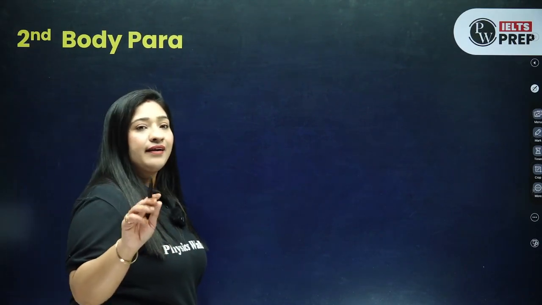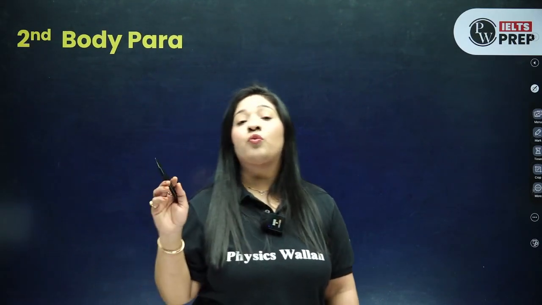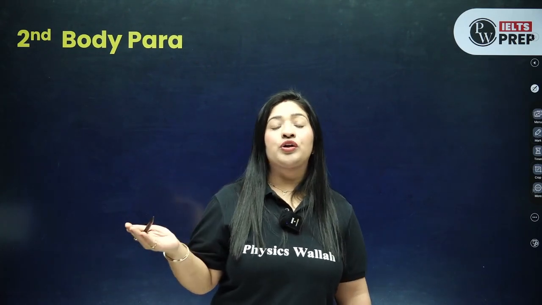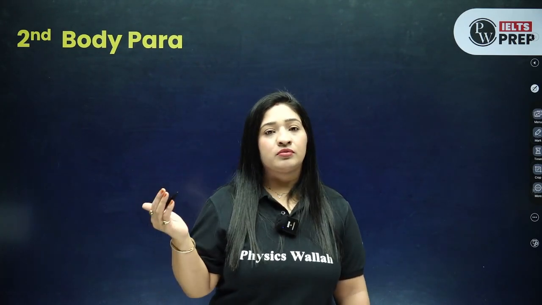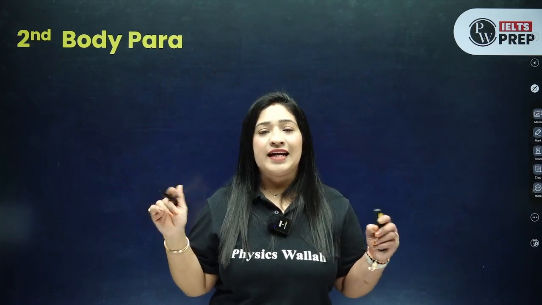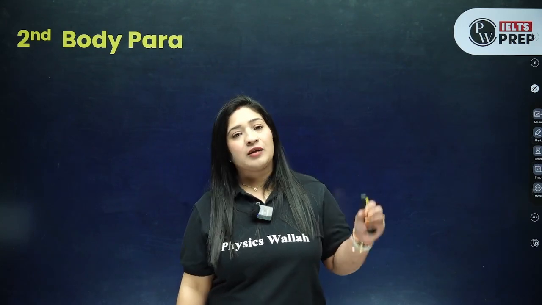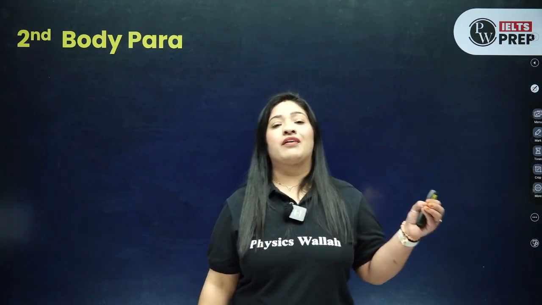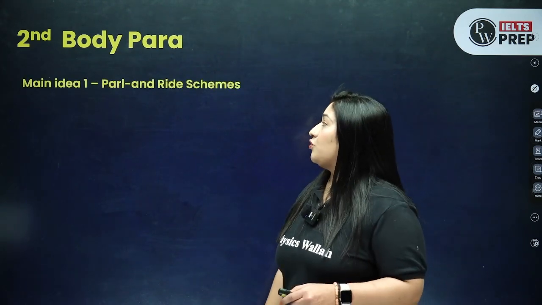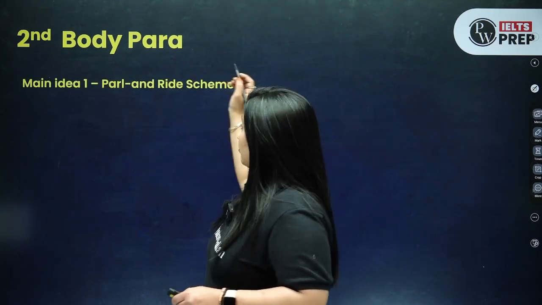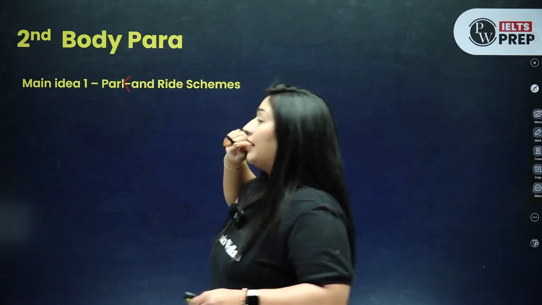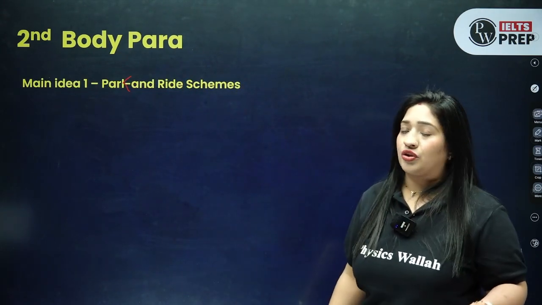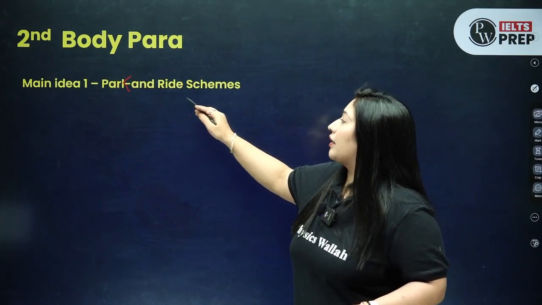So in body paragraph 1 I have talked about what? The causes, right? The one cause I have taken. Now what are we going to do in body paragraph 2? Come on. It's your solution time, right? So the problem that you have explained in the body paragraph 1, you are going to give a solution for that. Now, what is the solution, right? What is the problem? That there are too many cars on the road. So the solution is what? Park and ride scheme.